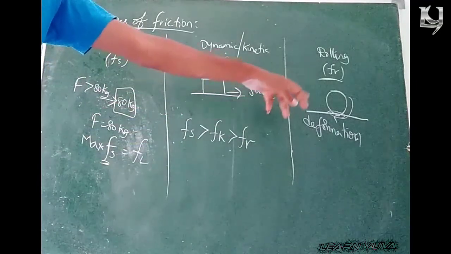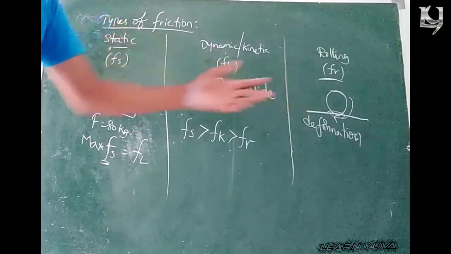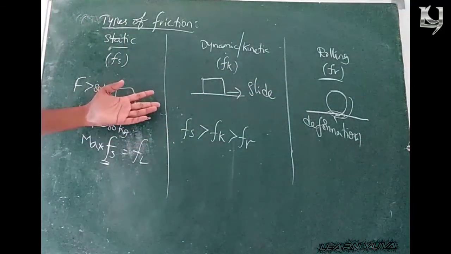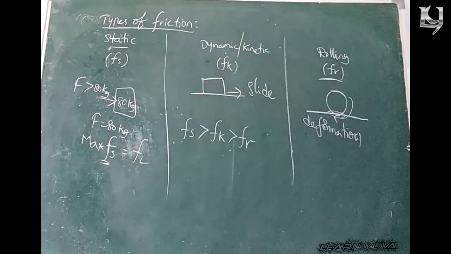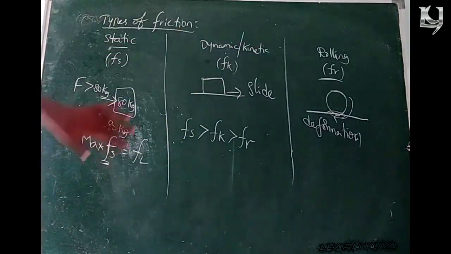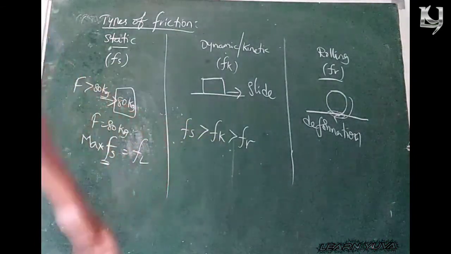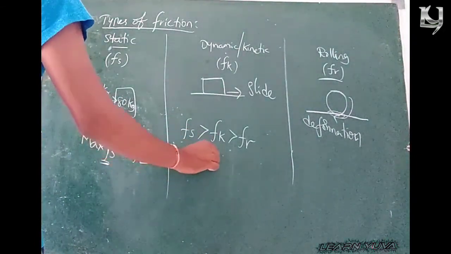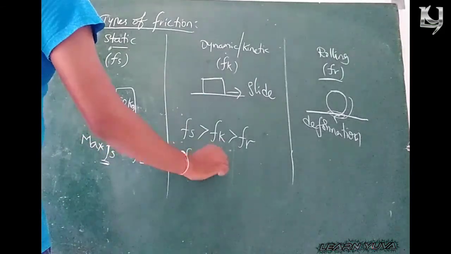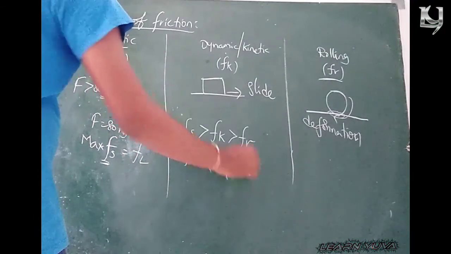When a body is in roller shape, you can move it more easily than other shaped bodies. That's why rolling friction is always lesser than the other two. In ascending order, rolling friction is lesser than kinetic friction, which is lesser than static friction.